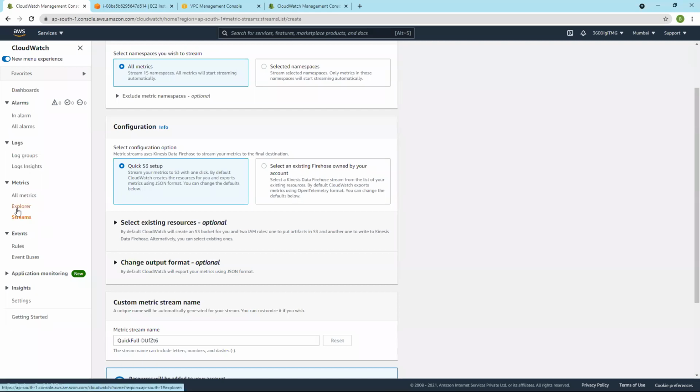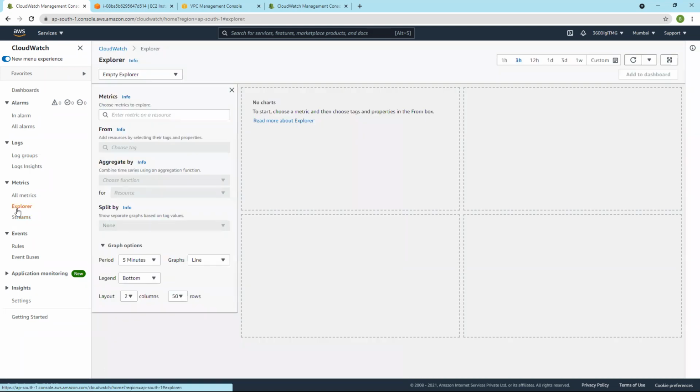And here we have Explorer, where you can create charts related to metrics. Suppose it is EC2, we have CPU utilization. Suppose S3, you want to know how many GET requests are coming to the S3. So here you can set an explorer for metrics, and all metrics is there.